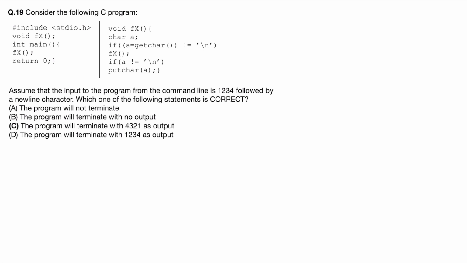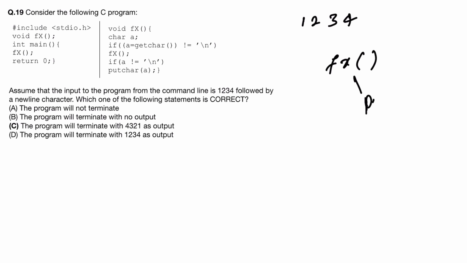Assume that the input to the program from the command line is 1 2 3 4 followed by the newline character. Which one of the following statements is correct? So see this program at first. Its input is 1 2 3 4 from command line. Okay. So here its input will go. What is this function? F of x? No, f of x. Okay. So at first input will go to 1.